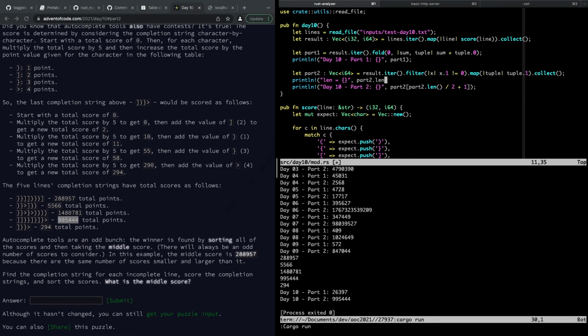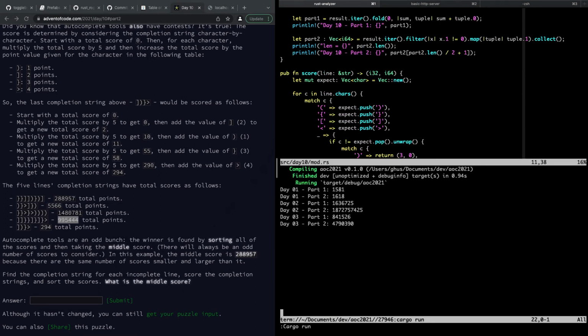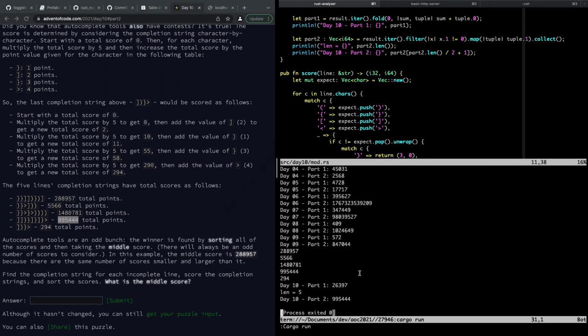Part2.len. Let's see if I have that wrong. Part 2 len is 5, so 5 divided by 2 is 2. Oh, and it's already there. Okay, 0, 1, 2.